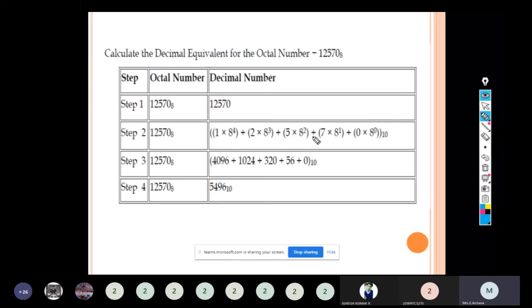So the octal number 12570 will have the decimal equivalent 5496. Here the radix will be 10 because it denotes the decimal number. Octal number will have the radix 8.